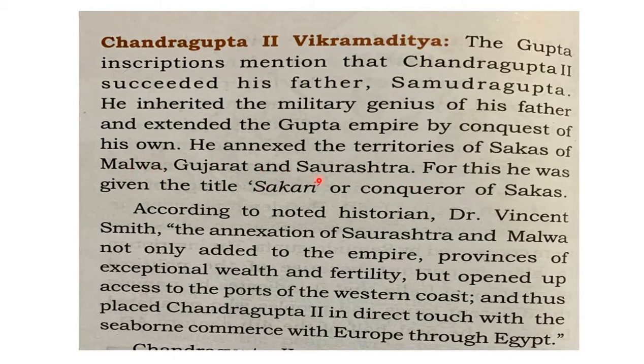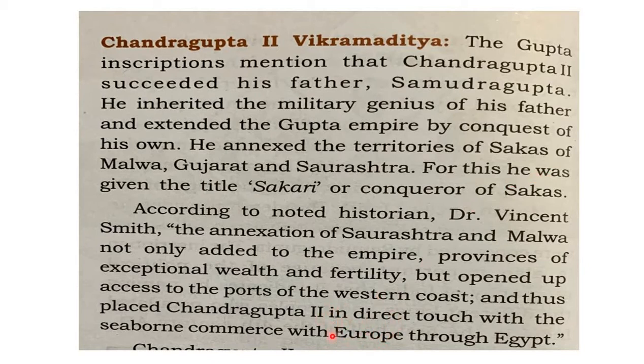Because of the annexation of these two areas, they not only gave a lot of wealth to the Gupta emperors, but also gave access to the ports of the western coast. As these places are present towards the western coastal area, especially the Arabian Sea, it gave the Gupta Empire accessibility to the western coast, so that the ports in Malwa and Saurashtra came into use for the Guptas to have trade with Europe.